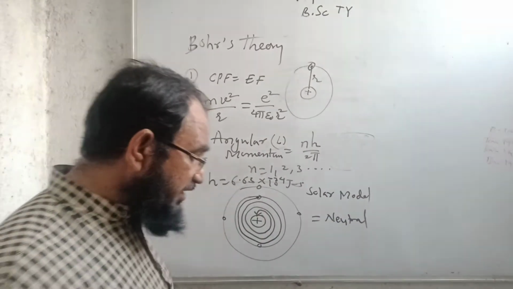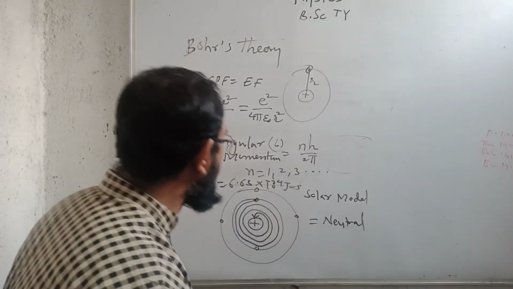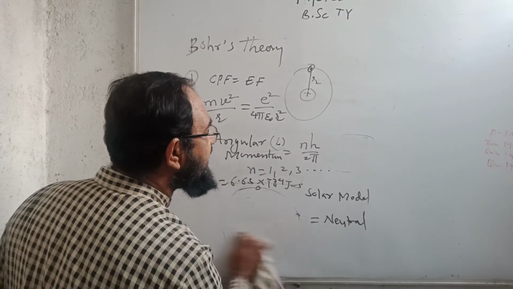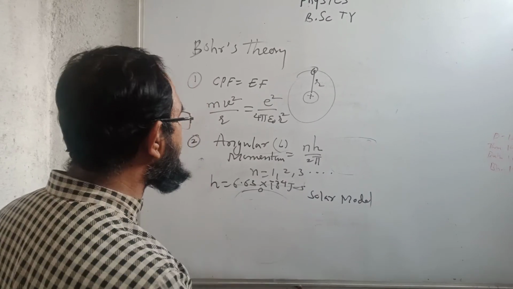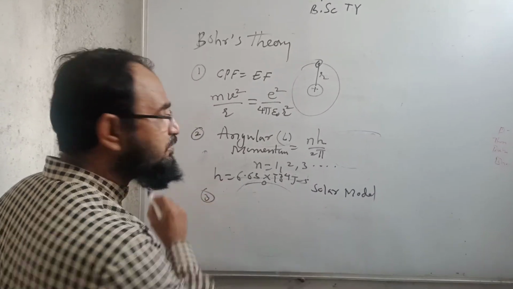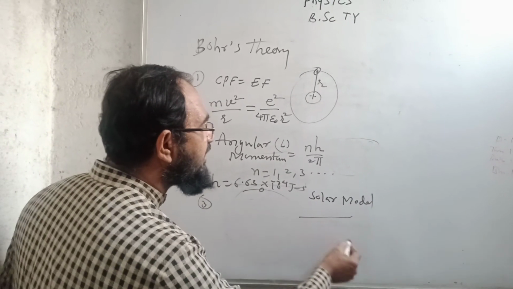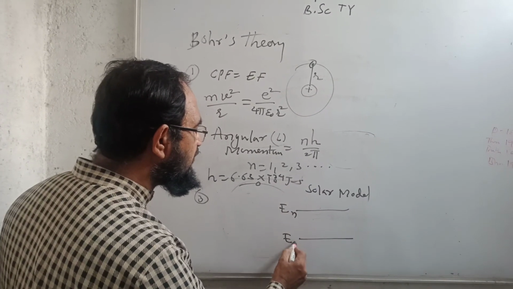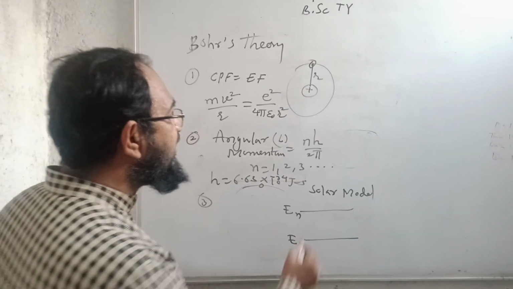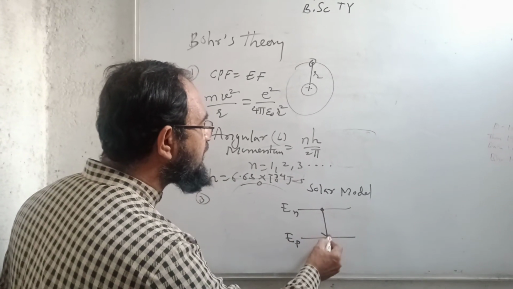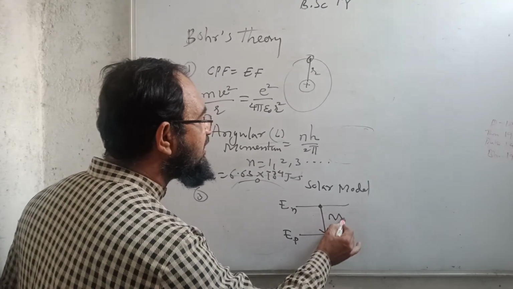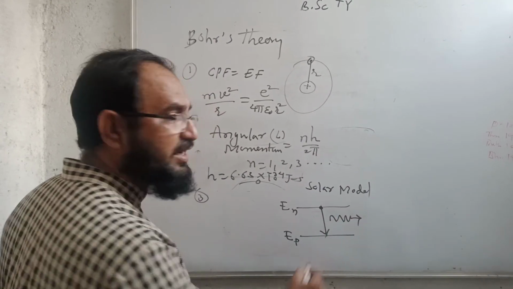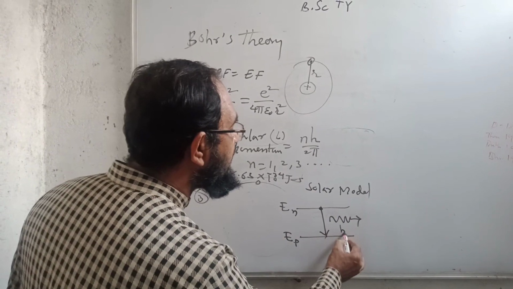Now the third postulate. When an electron jumps from the higher orbit to the lower orbit, with energy En in the higher orbit and Ep in the lower orbit, it radiates energy in the form of electromagnetic waves, equal to h nu.